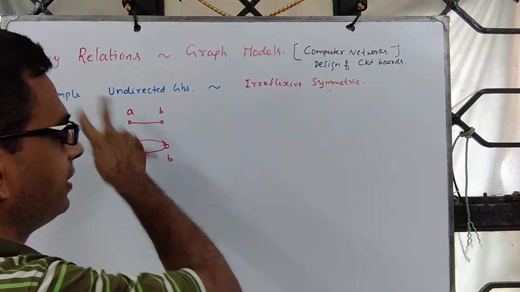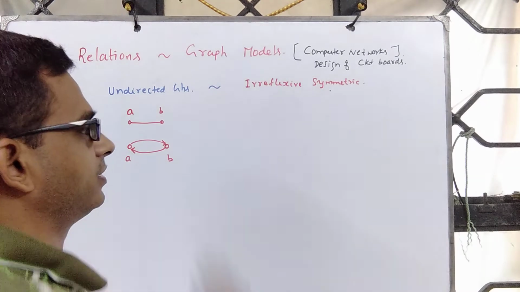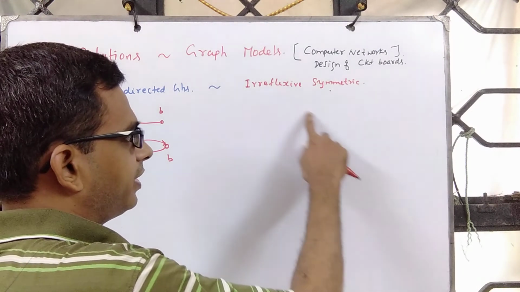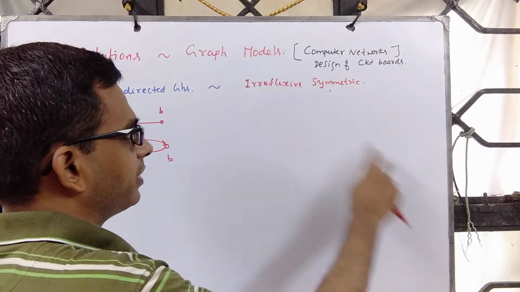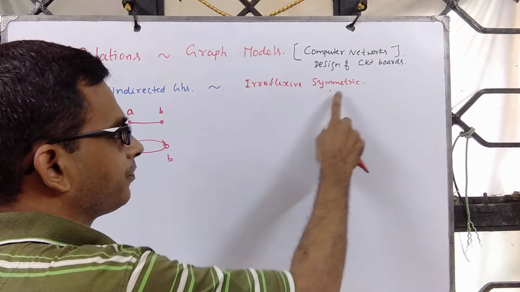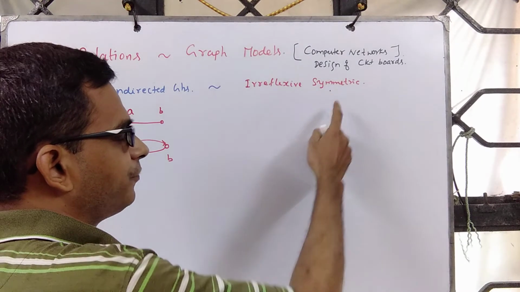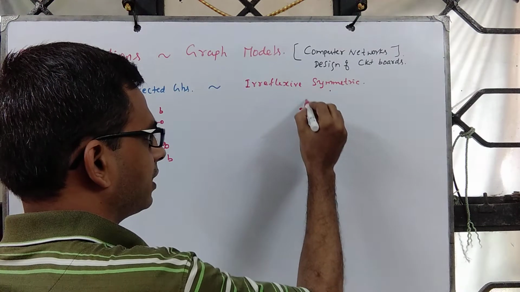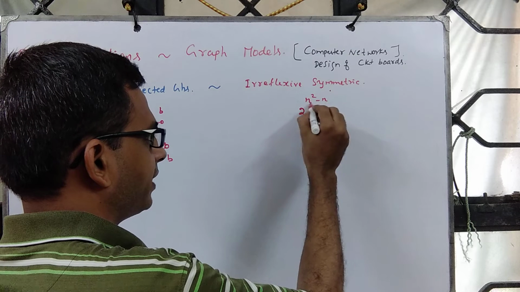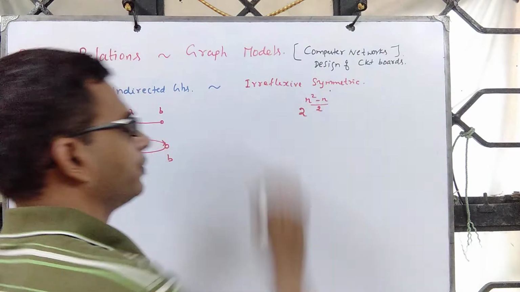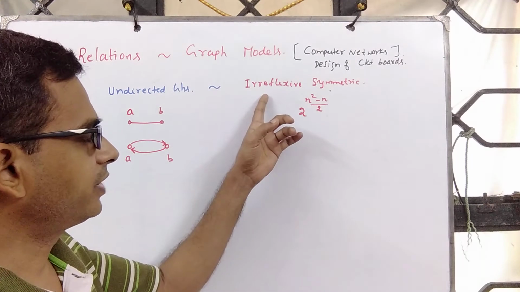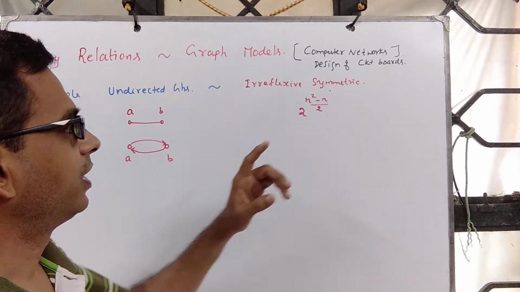So counting this is equivalent to counting this. Irreflexivity says all diagonal elements (1,1), (2,2), and so on up to (n,n) are forbidden. Symmetricity: if you choose AB, then BA is forced. So 2 power (n square minus n) by 2 relations are possible which are both irreflexive and symmetric.